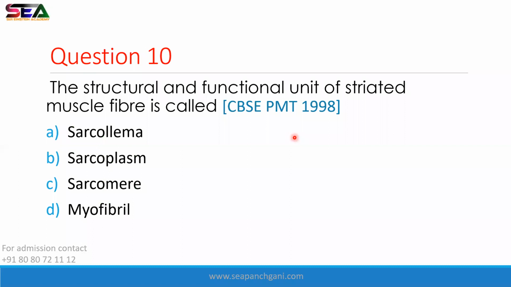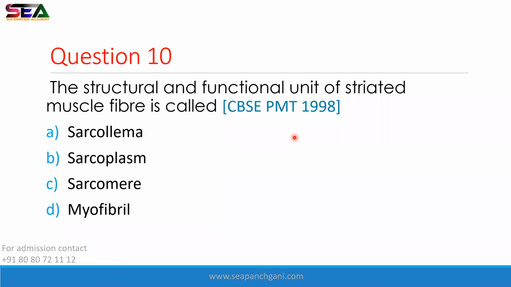Question number 10. The structural and functional unit of striated muscle fiber is called dash. Yes, the structural and functional unit of striated muscle fiber is called dash. Sarcolemma, sarcoplasm, sarcomere, or myofibril. Very good, Omkar, Divya, Zahid.